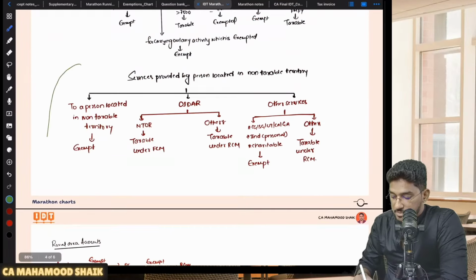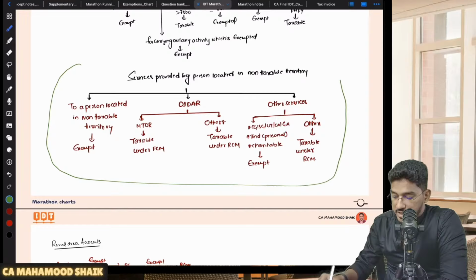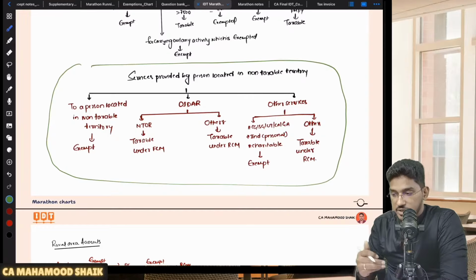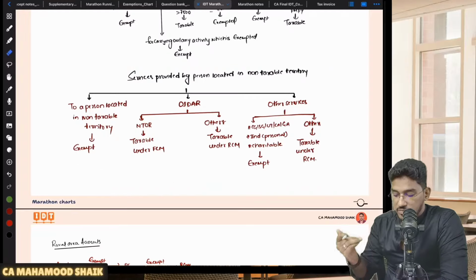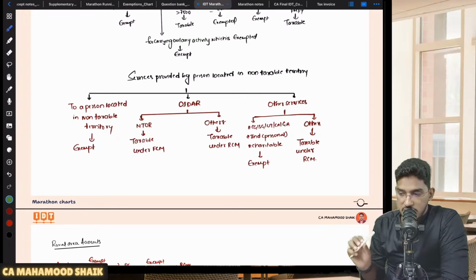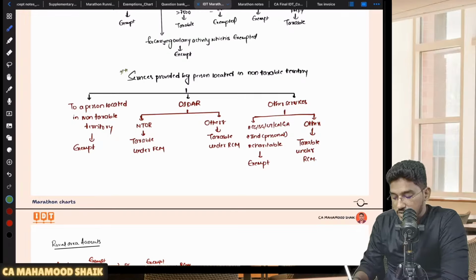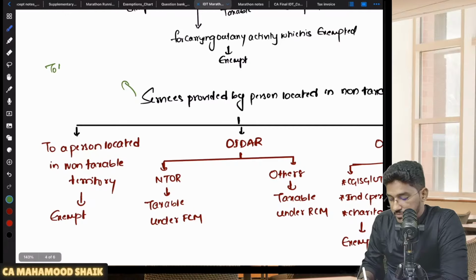So in case of services supplied by a person located in non-taxable territory, that means in case of international transactions, in case of supply of services between countries, what will be the taxability, when exempted, when taxable, when RCM, when FCM. So like this, I have one chart in case of international supply of services, that I will try to cover in the exemptions. Now I will keep it on hold. This is not discussed. I will try to cover it along with exemptions. So just let me write it here so that I will not skip it. To be discussed in exemptions.